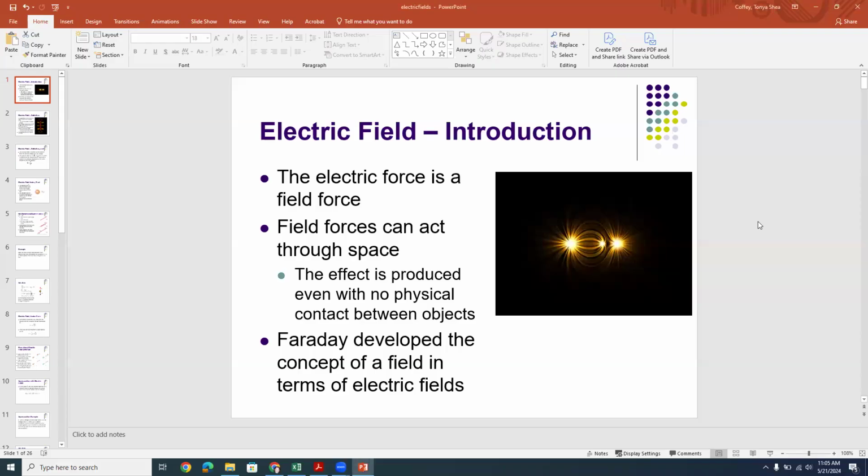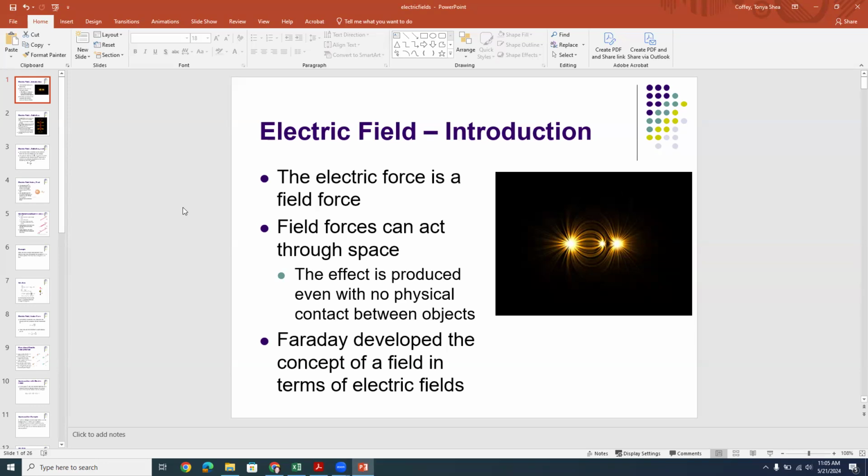Hi, everybody. So today I want to cover electric fields. In a previous lecture, we talked about Coulomb's law and the force between two charged particles. Now, the fact is that these charged particles aren't touching, right? And so that means that the Coulomb force can act over a distance without any kind of contact. And any kind of force that we say can act over a distance without contact, we call a field force.